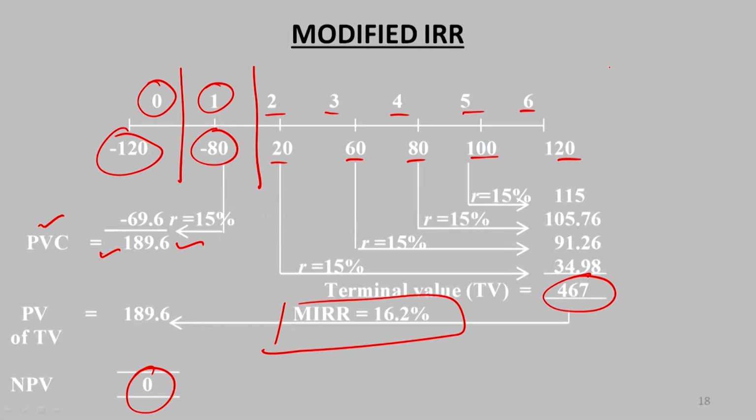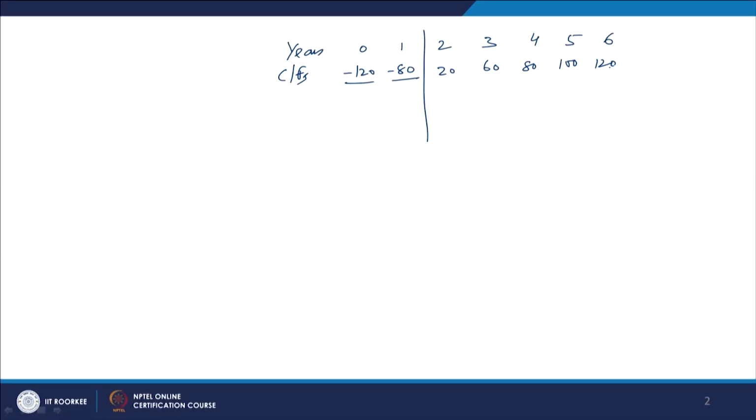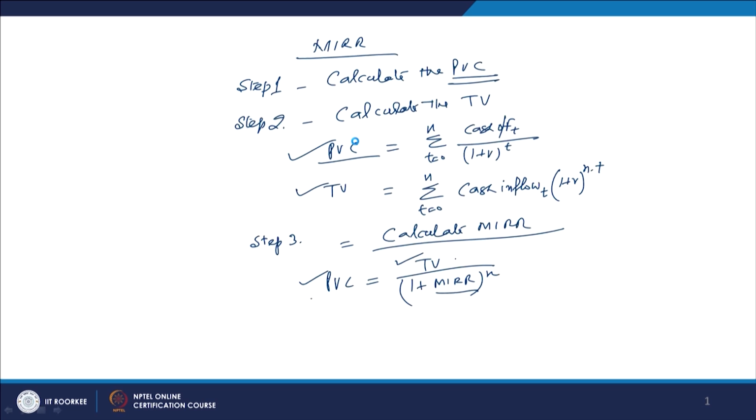What we have done here is shown in this particular calculation. I am doing it now personally, and then we will show how this entire calculation works and gives us the results. First of all, we have to calculate the present value of the cost. We have seen in this formula that we have to use the cash outflow over a period t, divided by 1 plus r power t, the number of years.